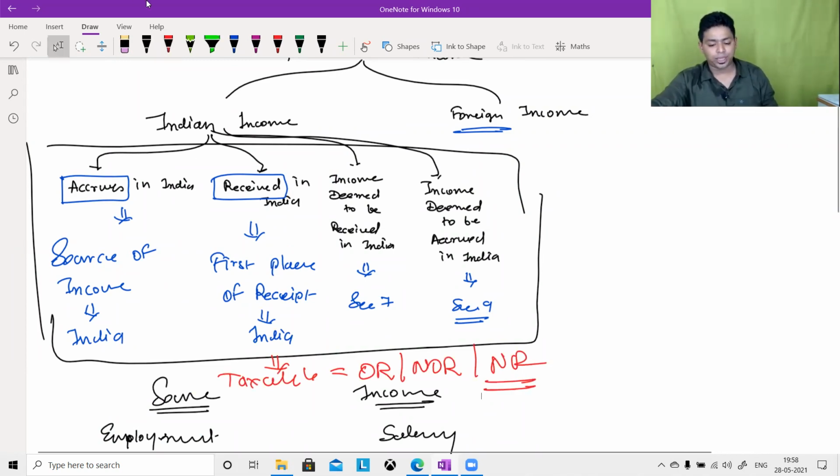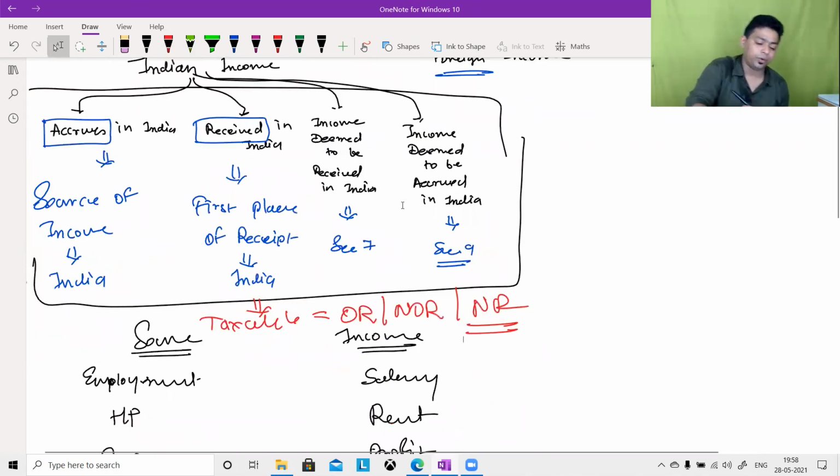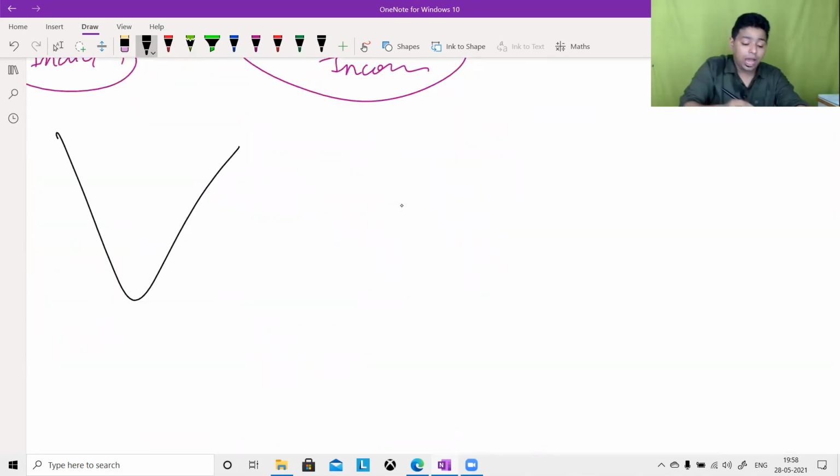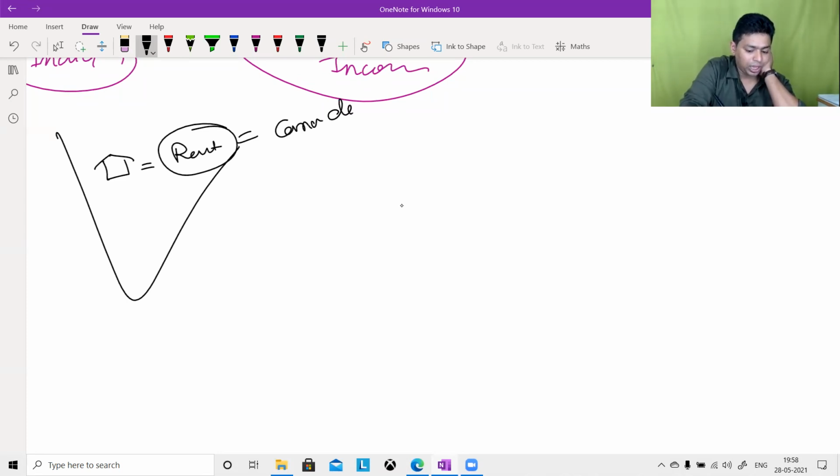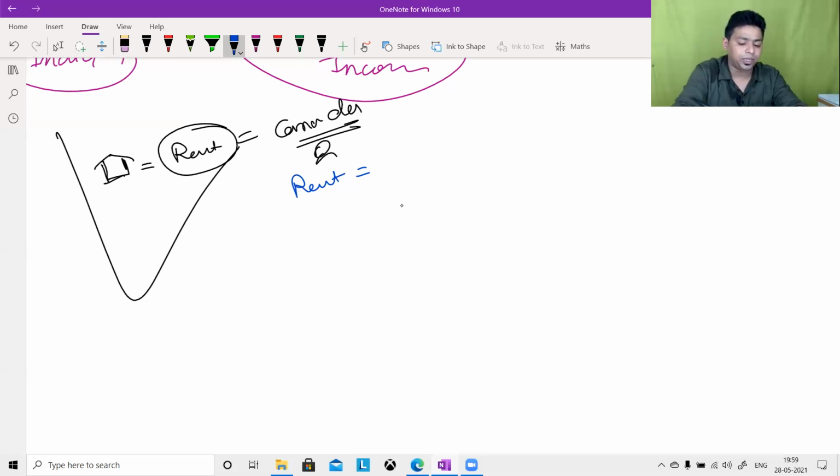Let me give you a few examples and you tell me whether it is taxable or not taxable. This is India. Your house property is located in India. And a person is earning rent from this particular house property, but the owner is located in Canada. You tell me, is this rental income taxable in India or not? Is it an Indian income? And if yes, then why?